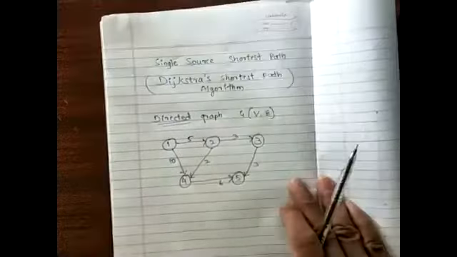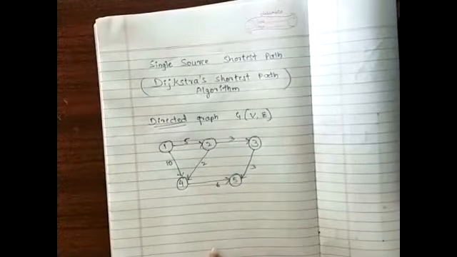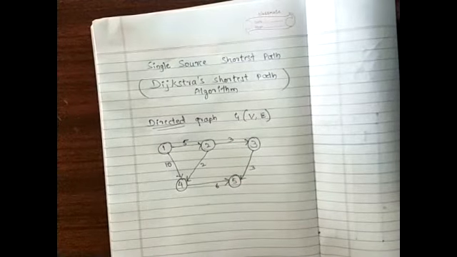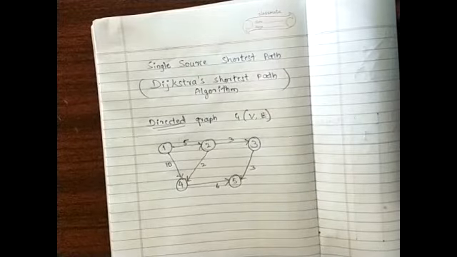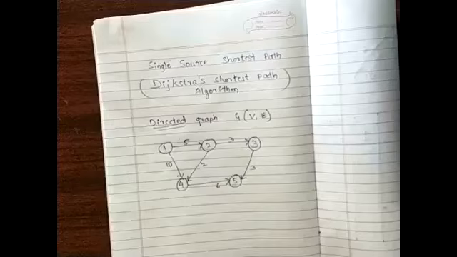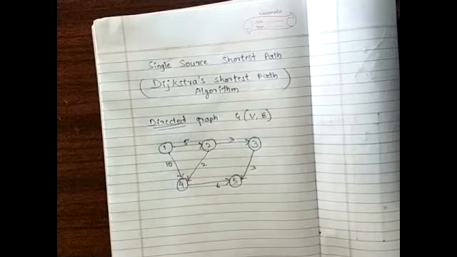Can anybody read the direction between 1 and 4 and the cost associated with that? Cost associated is 10, sir. Cost associated is 10. What about the direction?